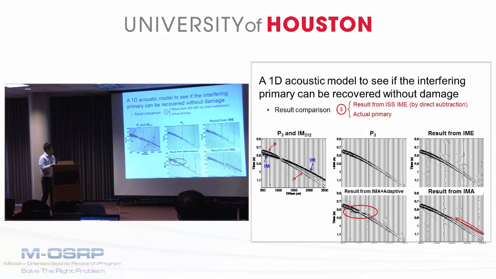And because we don't use any adaptive procedure in the result of the ISS-ME, we won't hurt the recovered primary in this interfering zone where primary and internal multiple destructively interfere. And not only that, because of the amplitude improved prediction of the internal multiples, the primaries recovered by the ISS-ME will be better than the partially recovered primary by the ISS-MA result. The ISS-ME algorithm can remove the interfering internal multiples and never damage the primaries.